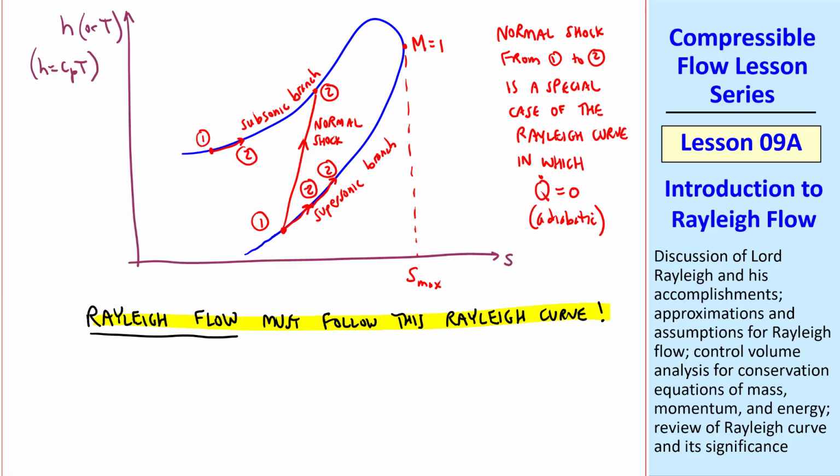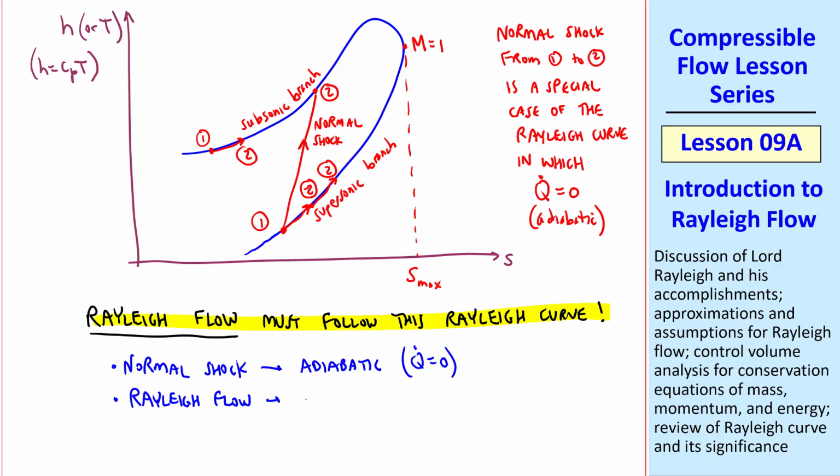The difference is that for a normal shock, there's only one location that satisfies the equations for a normal shock. But for Rayleigh flow, we can end up in multiple places, and that's determined by the energy equation, which for the normal shock case was just adiabatic. I summarize here, the normal shock is adiabatic, Q dot is 0, whereas Rayleigh flow is not adiabatic. In other words, Q dot is not 0.